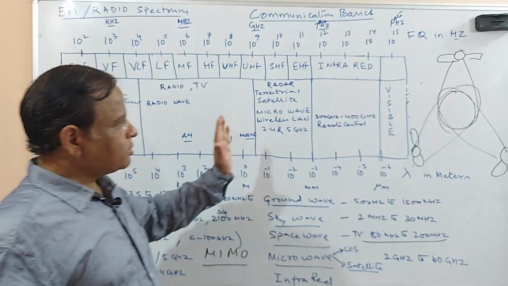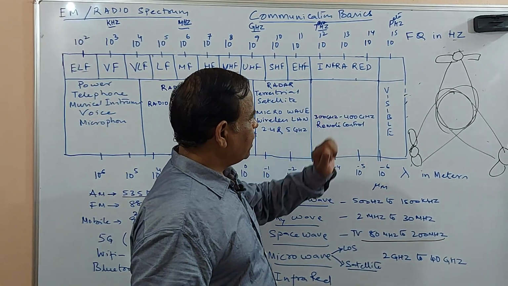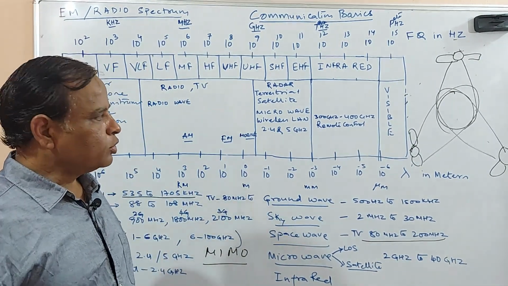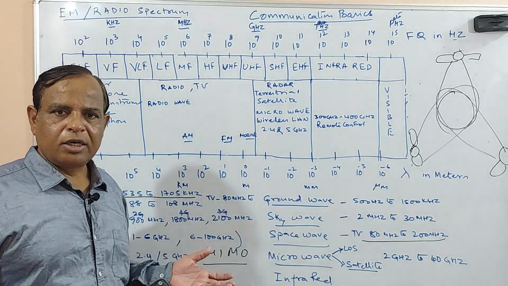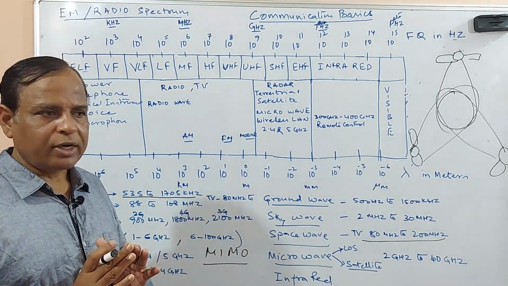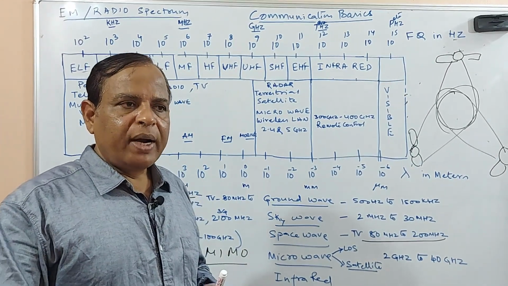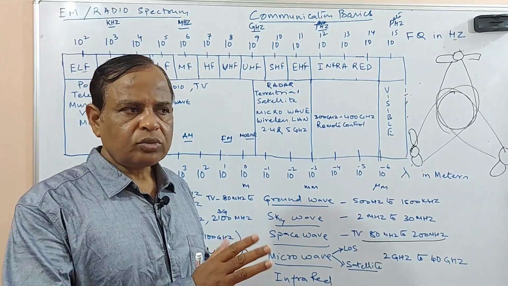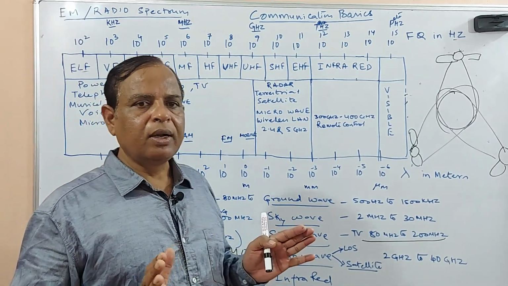The next comes the infrared. Its range is around 300 gigahertz to 400 gigahertz. This range of frequencies is used for direct communication, but these signals cannot bend and cannot penetrate through walls. They travel straight and for a limited range.